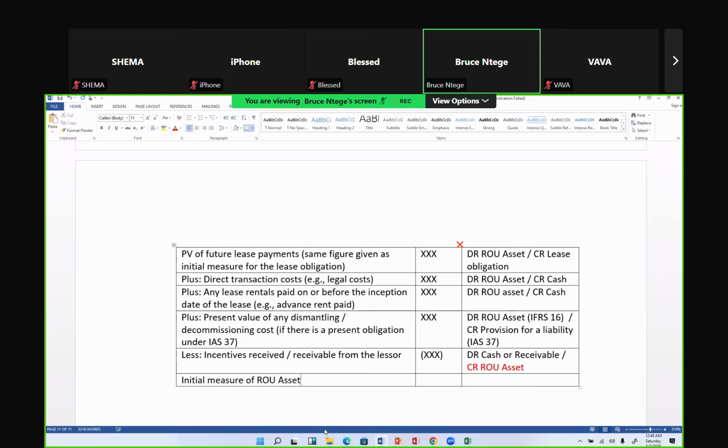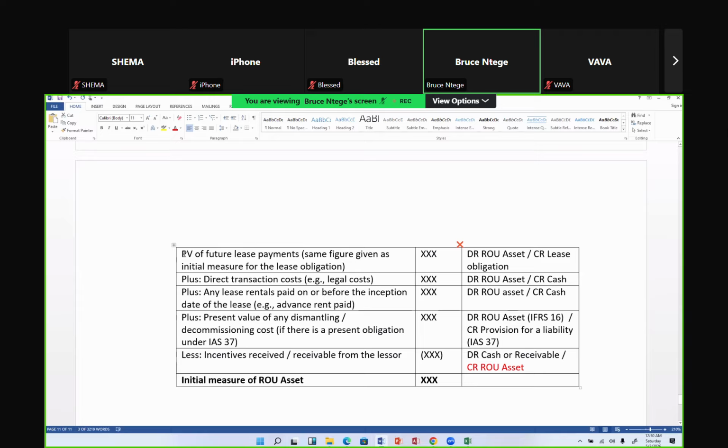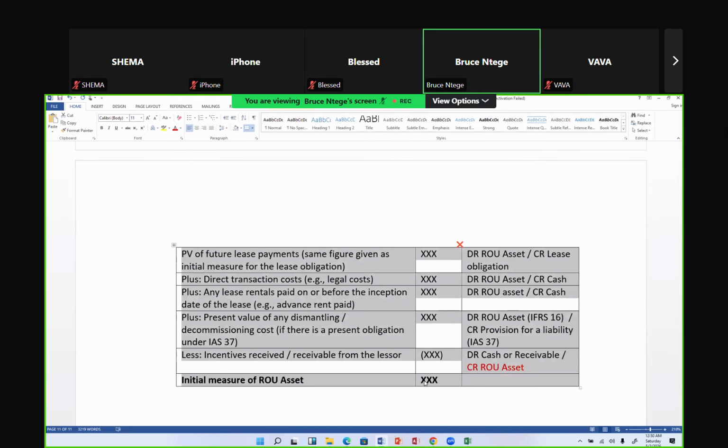So as a student, the question I'm asking you, as you go to this question, where we highly expect that IFRS 16 is there: if the question came in IFRS 16 and is positioning you at the start of the lease and it's asking you to give the initial measure of the right of use asset, would you comfortably pick these concepts and read and wait to see what's in the scenario and tell the examiner the initial measure of the right of use asset is, and you've computed it? Yeah. So that's principle number 3.